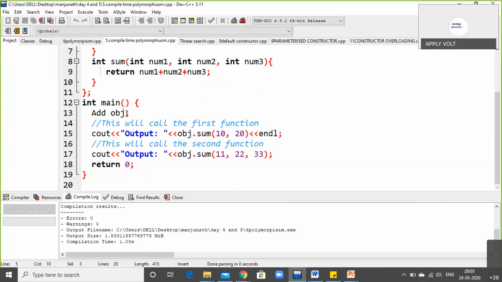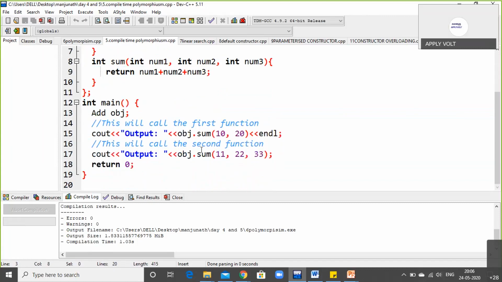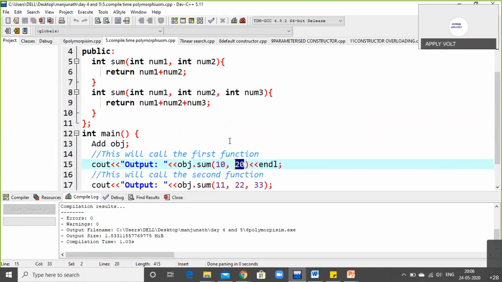See, the object is nothing but add, and add is nothing but the class name add. Don't forget, the object is add and the class name is add. So what are you going to add? Num1 and num2. Num1 I have taken as 10 here and num2 I have taken as 20. So this is the first function being called. The function or method is being called twice in this program.